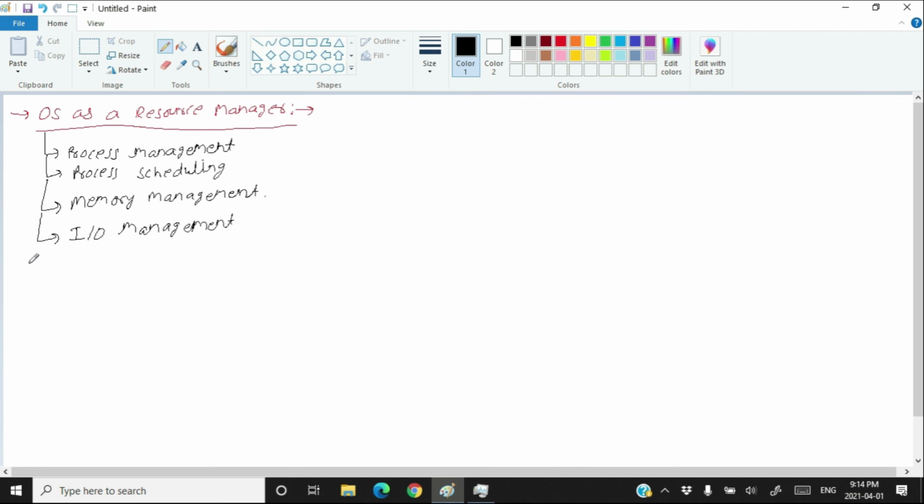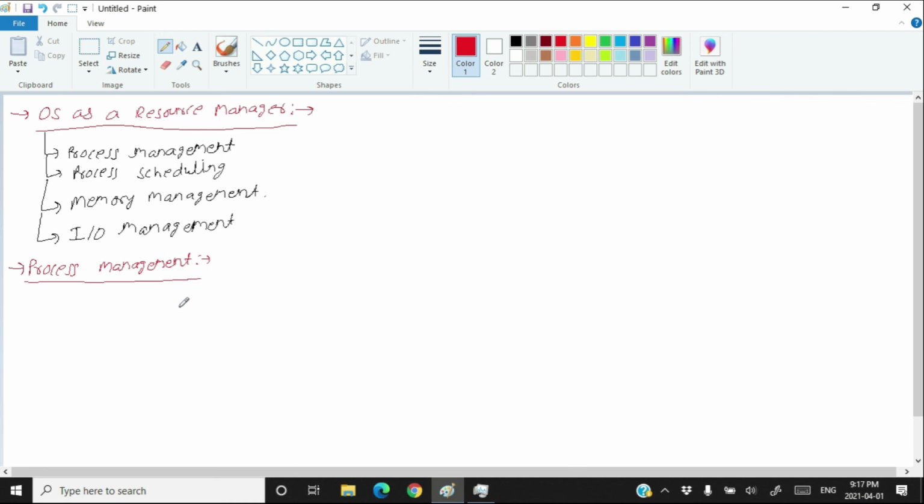Now let's see process management in more detail. When a program needs to be executed, it approaches the operating system: hello operating system, I want to execute. You know that a program resides on the disk. If I say program, I am talking about an exe file. So when a program wants to execute, it contacts the operating system to take it to the memory. When the program goes to the memory, it becomes a process. And the one who takes the program to the memory is the process scheduler.